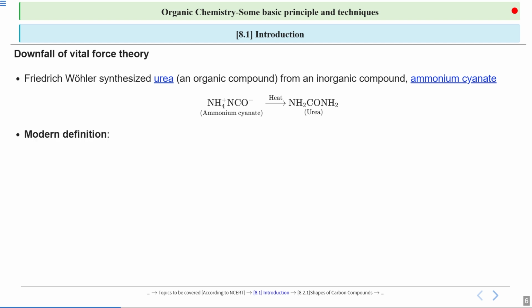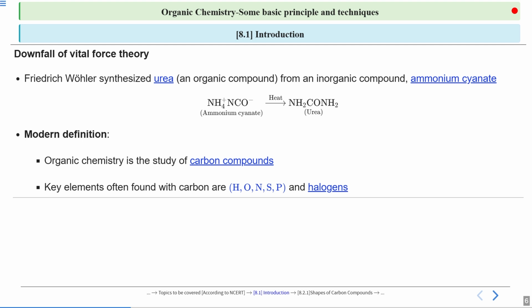So after this, lakhs and I would say millions and trillions of organic compounds were being synthesized in the lab. So we now need a much more modern definition to explain our organic chemistry. So we said that, okay, organic chemistry is the branch of science which deals with carbon compounds.